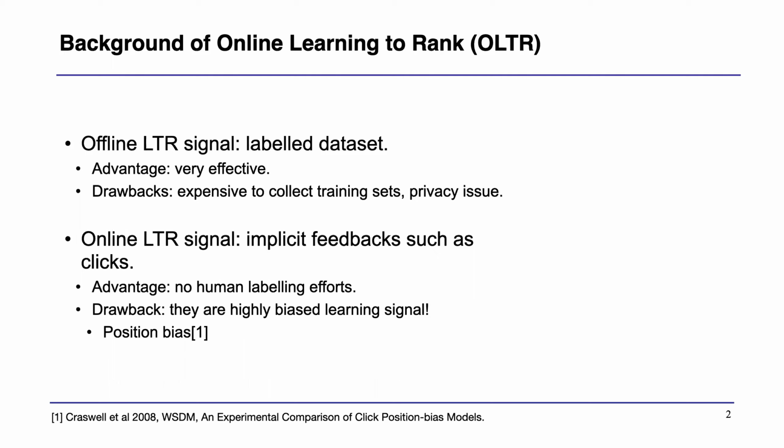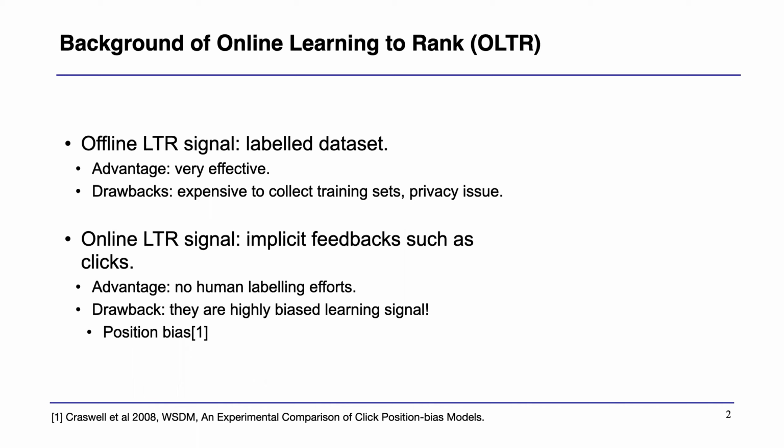For example, training sets are always very expensive to collect, and there are privacy issues, such as labeling user emails is not allowed. Apart from labels, there is another type of learning signal, implicit user feedback. One of the most typical implicit feedbacks is click. The idea of online learning to rank is that we want to interactively optimize our ranking system based only on these user feedbacks. The advantage is that there is no human labeling effort anymore, because these clicks are countlessly generated by users every day and they can be easily logged.